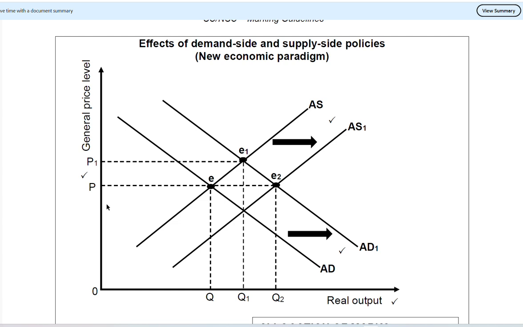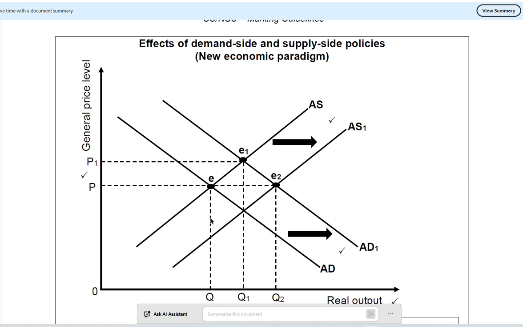What do you need to know? You need to know your y-axis and your x-axis. Then you need to have your aggregate supply, the movement in aggregate supply, aggregate demand, and the movement in aggregate demand. Once you've drawn this graph and you understand it, you need to explain the movement. So this is the initial equilibrium. When we're looking at E, we are looking at the initial equilibrium. So the price is constant at P and the quantity is also constant.